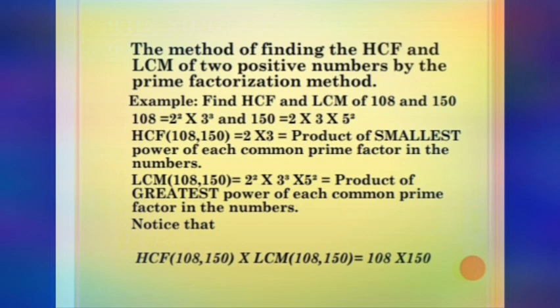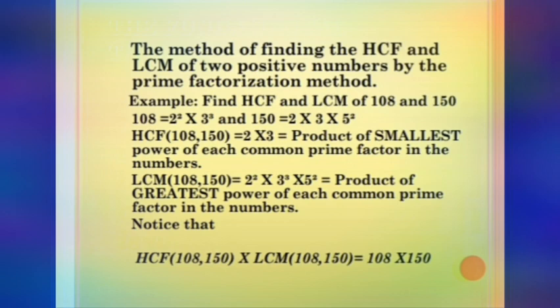If you take 2 square and 2 to the power 1, the smallest power is 1. So let us take 2 to the power 1, that is 2. And for the prime factor 3, if you compare 3 to the power 1 and 3 cube, 1 is the least power. So let us take 3 to the power 1, that is 3. Now let us find the product of the smallest power of each common prime factor in the numbers 108 and 150. That gives you 2 into 3, which is 6. So the HCF of these two numbers is 6.